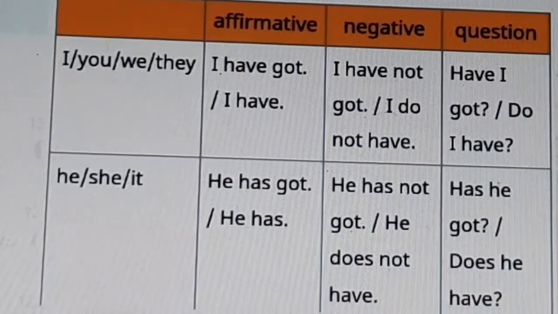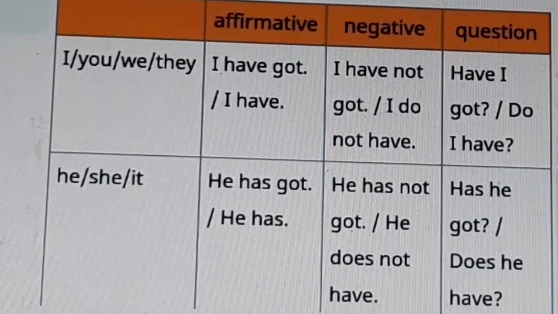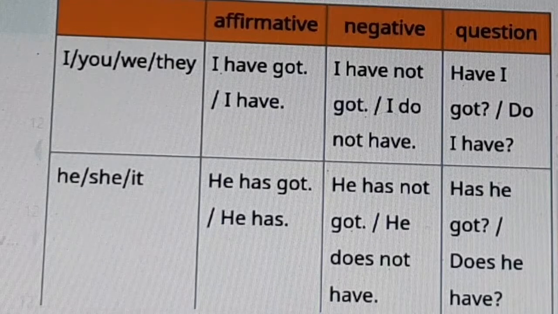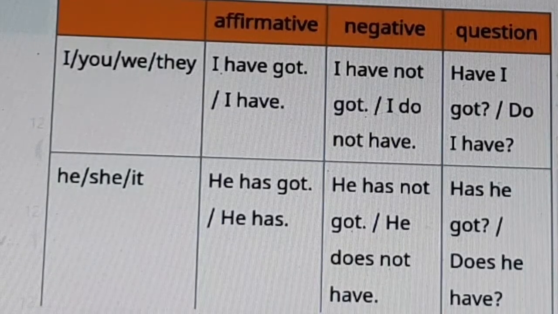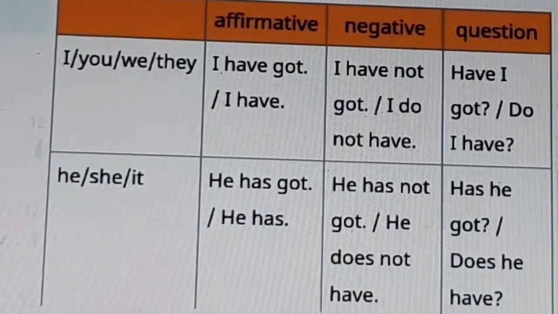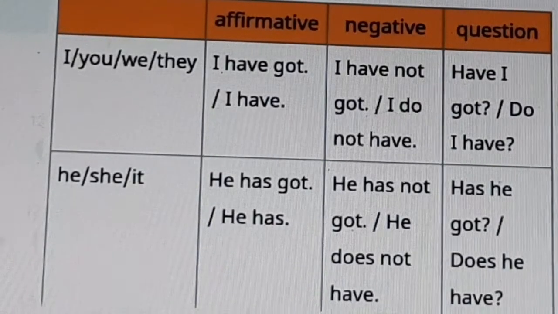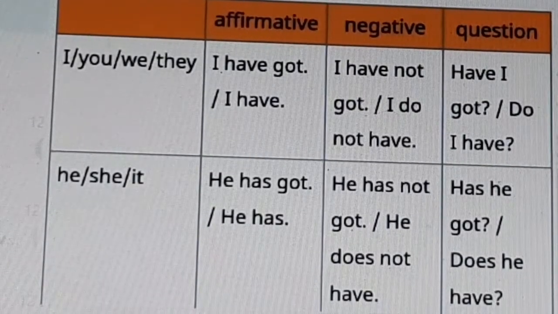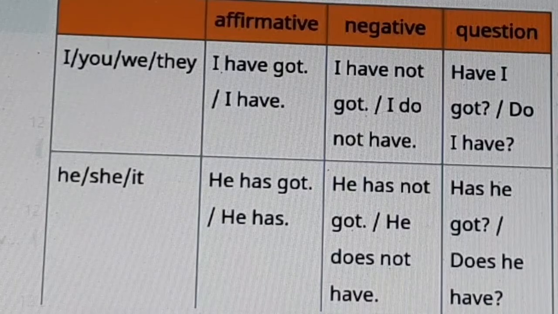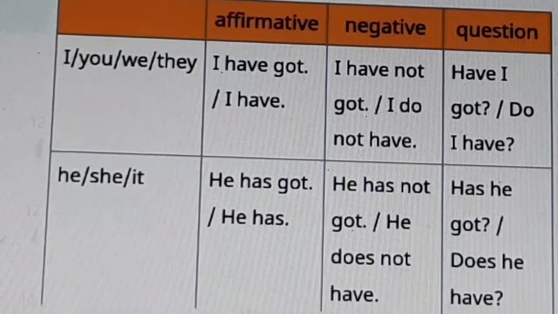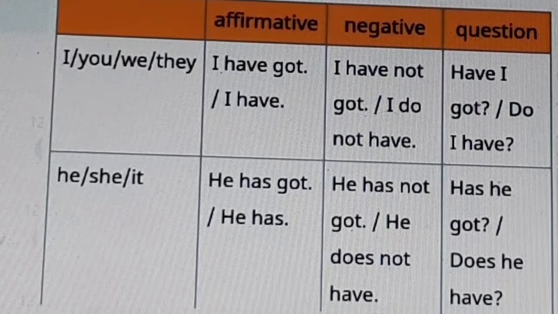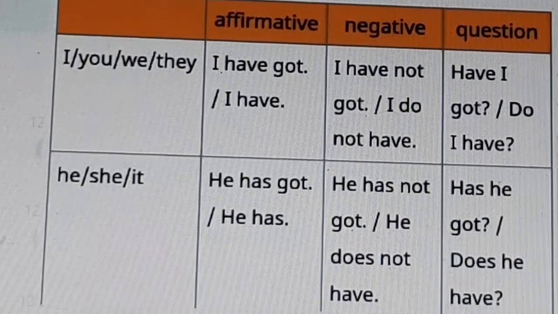Have, has. I have got, you have got, we have got, they have got. In negative: I have not got, or I do not have. You have not got, you do not have.